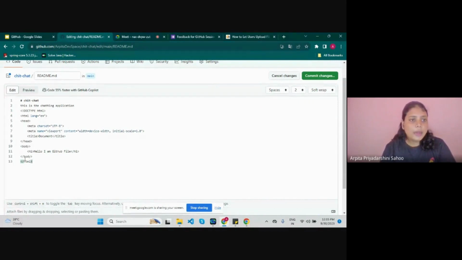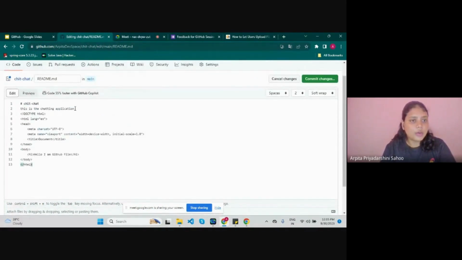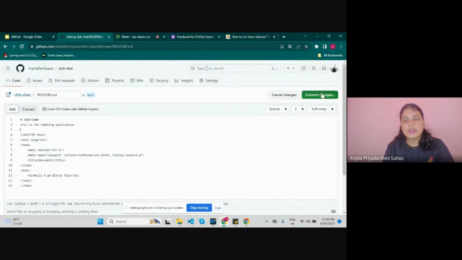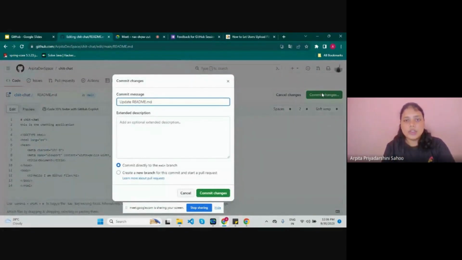Here I have made some changes: we had only these 2 lines, but I have copy pasted or added this many lines, and here it's showing commit changes, and the default commit message.